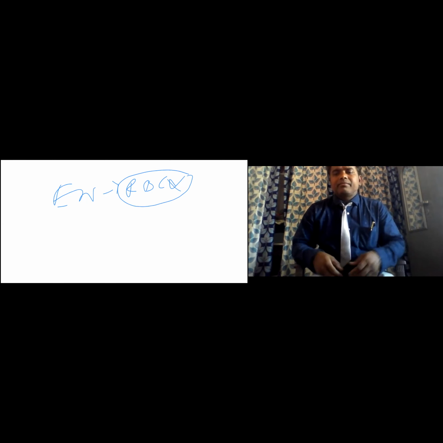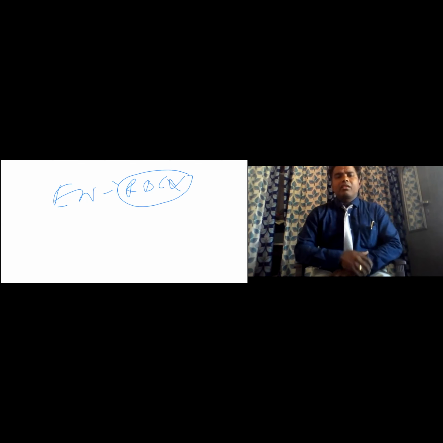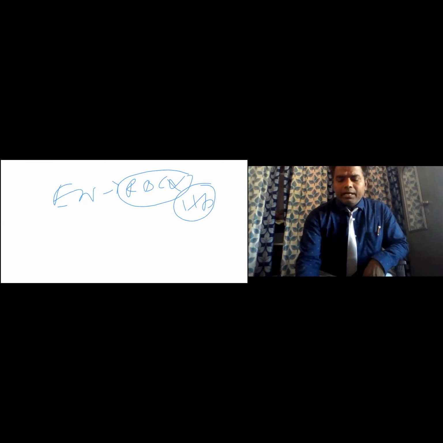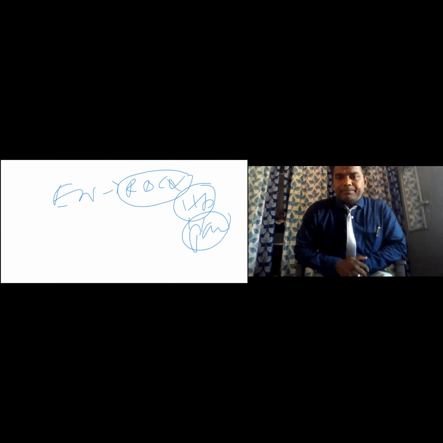Anyone can say? In earthworm, RBC is absent, but blood is red in color. How? Because of the hemoglobin dissolved in the plasma. That is very important. Clear? That's why blood is red.